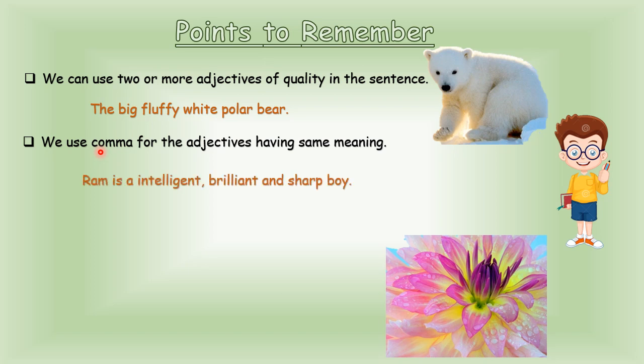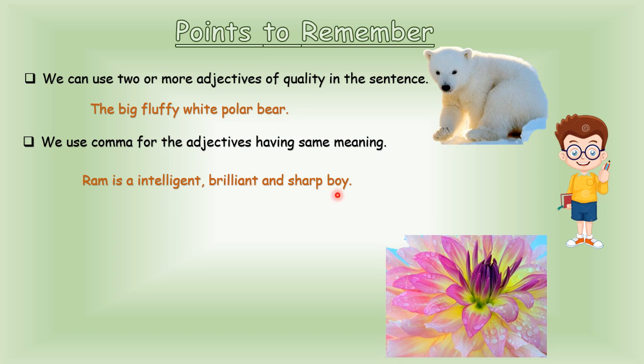For example, Ram is an intelligent, brilliant and sharp boy. Brilliant and sharp are synonyms of intelligent. All three words have the same meaning. So, when we use adjectives that have the same meaning, we use a comma. Like here, Ram is an intelligent, comma, brilliant and sharp boy.